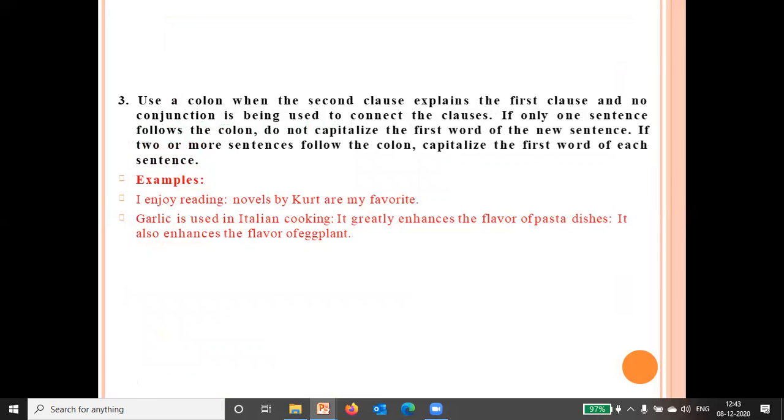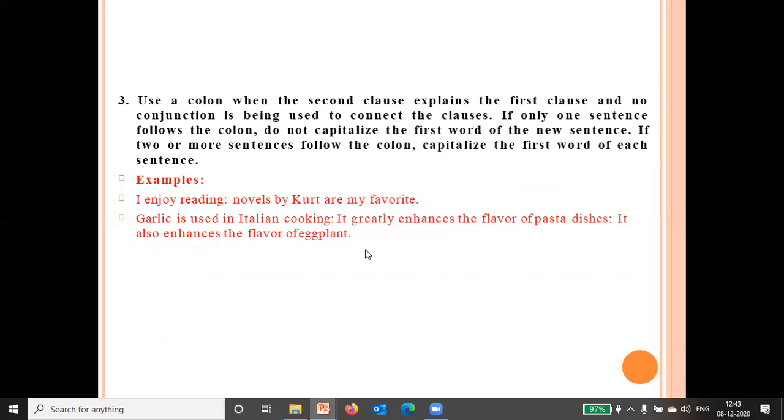Next, use a colon when the second clause explains the first clause and no conjunction is being used to connect the clauses. There is no conjunction and the second one is explaining the first clause. If only one sentence follows the colon, do not capitalize the first word of the new sentence. If two or more sentences follow the colon, capitalize the first word of each sentence.